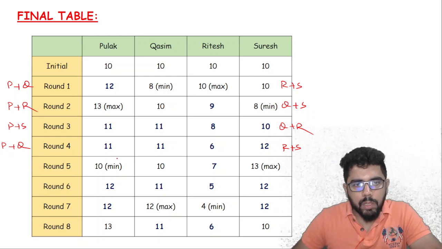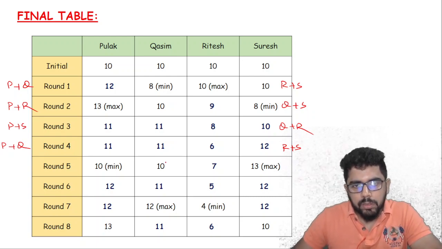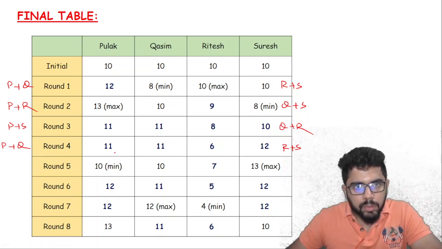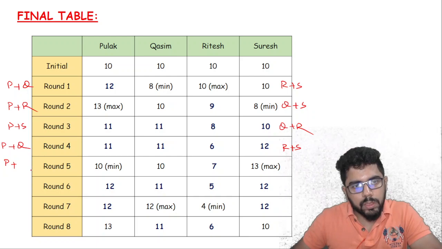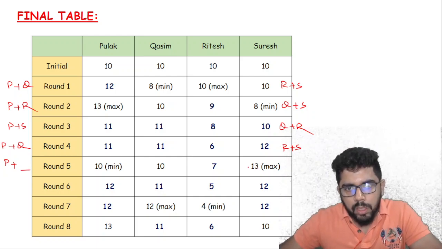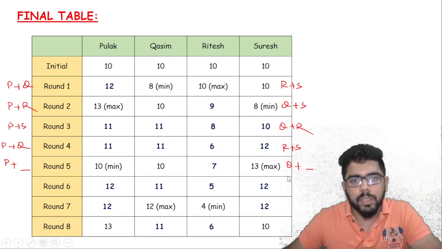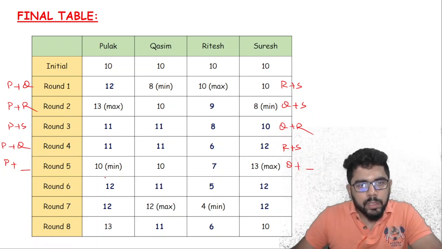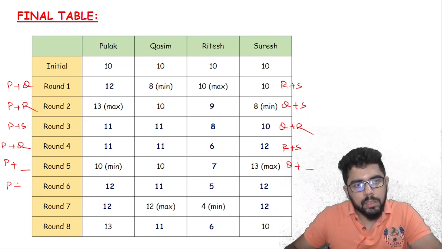Then from round 4 to round 5, there's a minus 1 here, minus 1. So I said P can play either R or S. So let's figure out who it is playing. And Q can also play either R or S. So let's keep this blank. Then in round 6, 10 becomes 12, 7 becomes 5. So P must be playing R here.